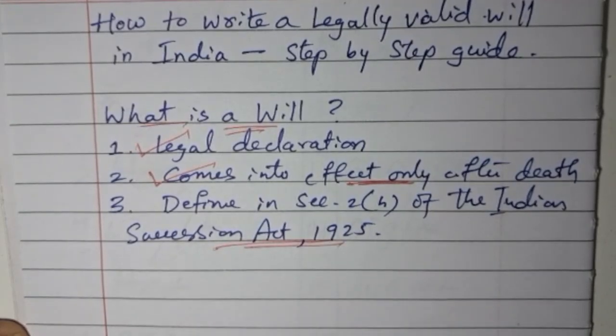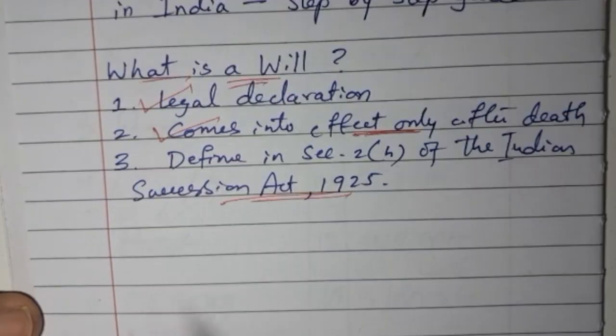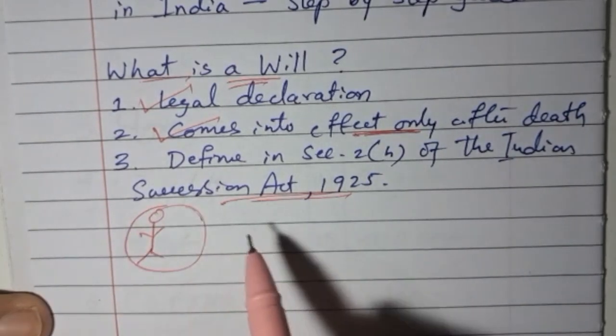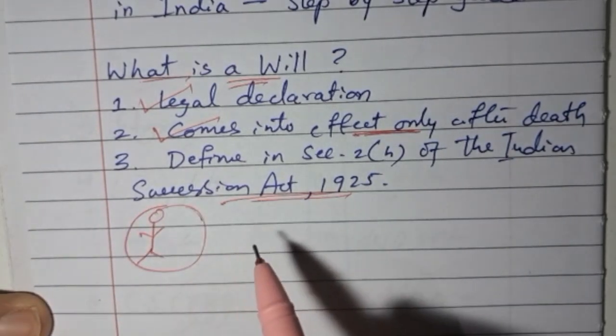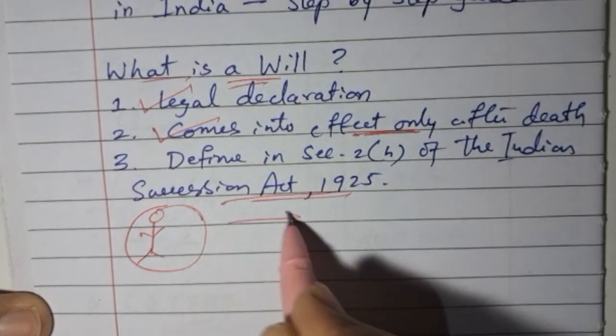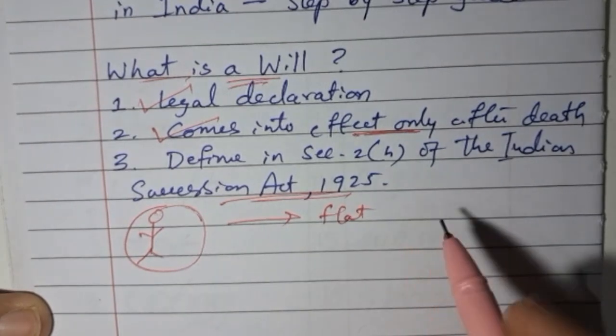Now let's try to understand this with an example. Mr. Sharma wants his daughter to inherit his flat. So there is a flat Mr. Sharma has.